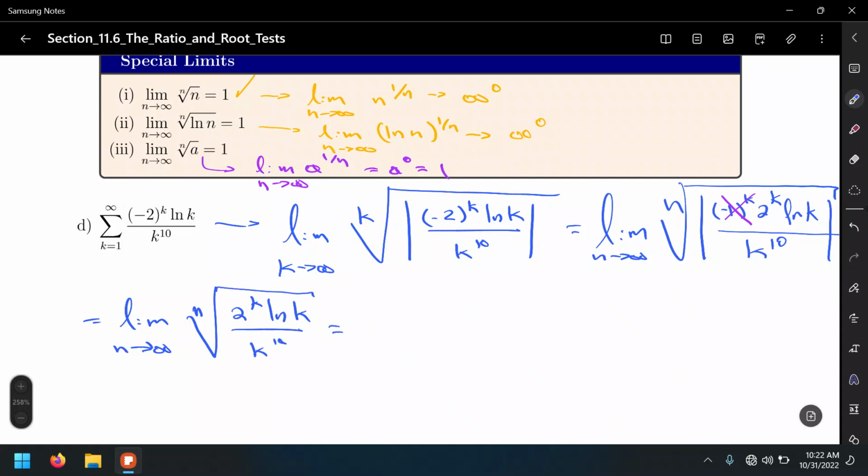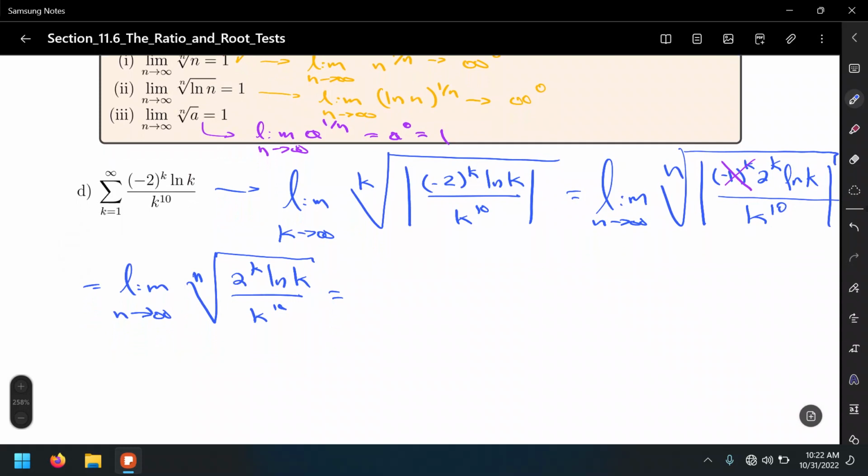So let's find out what this limit is. In this case, I'm going to distribute the kth root to the factors that we have, that is the 2 and the ln of k in the numerator and the k to the 10th in the denominator. It's not n, this is supposed to be k, and also k here.